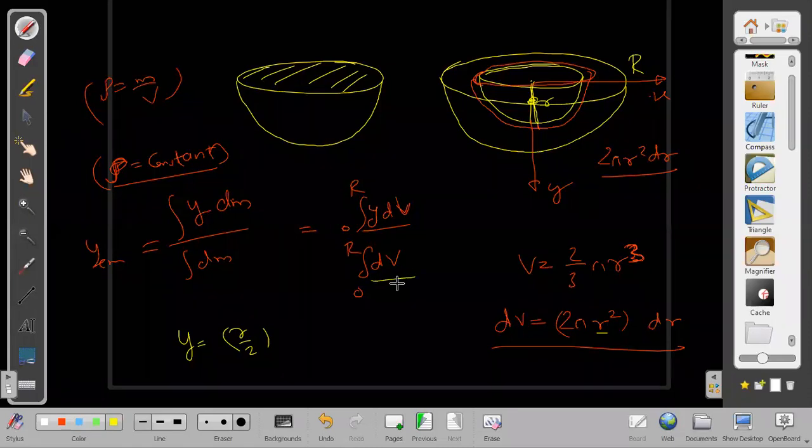I think you are putting the volume as 2 pi r square dr. Are you putting the volume as 4 by 3 pi r cube? No need to write that. You are integrating below also. Why are you integrating this, really? Sir, only the numerator. You know it is already dm only, sir. Yes, sir, r cube. Directly we know.